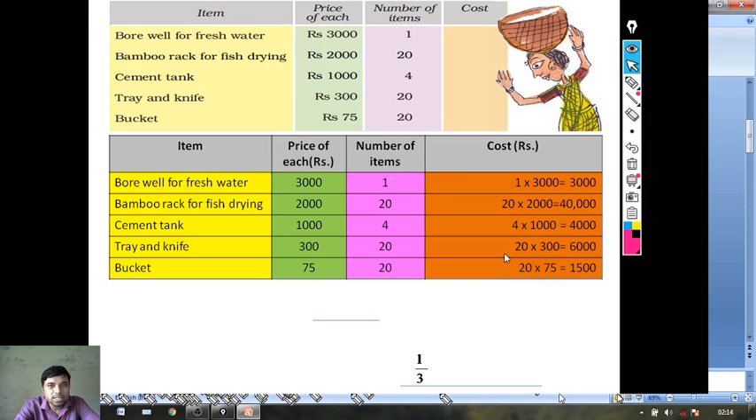Is it clear? Okay, now total, how we got that? By adding this, you got this answer. Is it clear? Okay, come to the next.